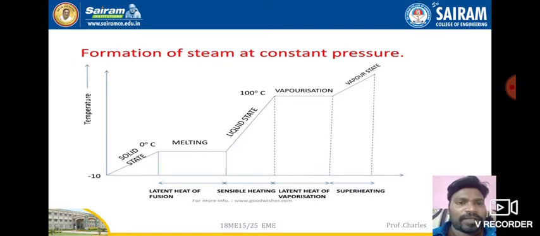The first one is solid state at 0 degrees Celsius and melting point. Leave alone this till the melting point, that is latent heat of fusion. You can neglect it, and we will start from liquid state. At 0 degrees Celsius, 1 kg mass of water in liquid state, steam formation will start.